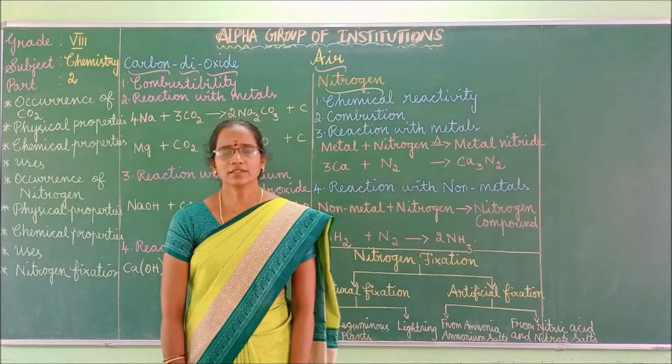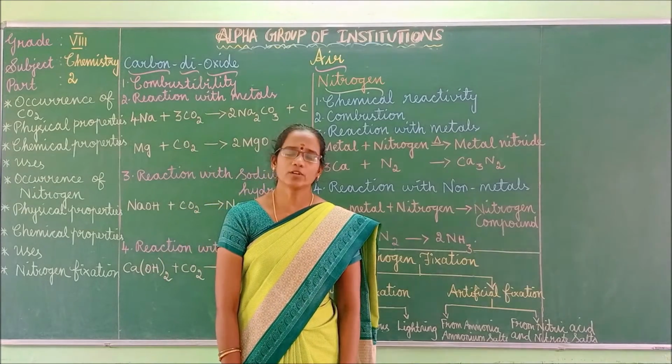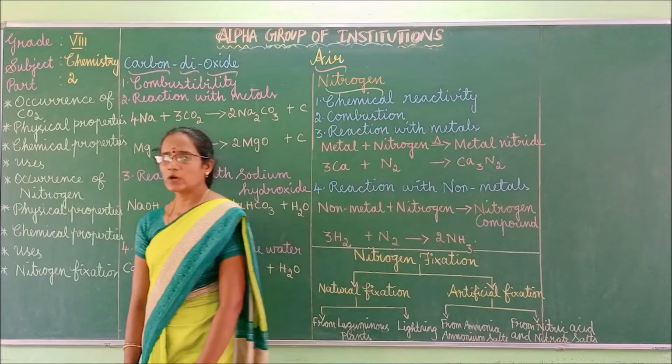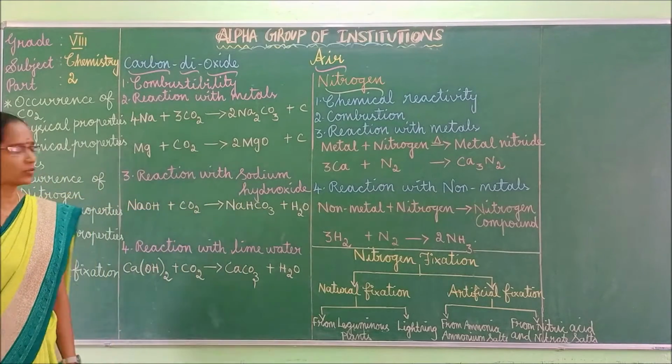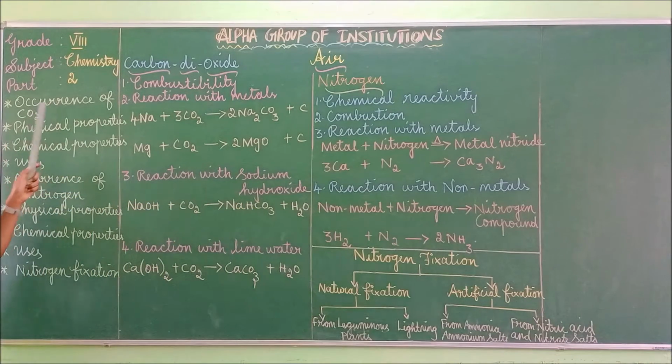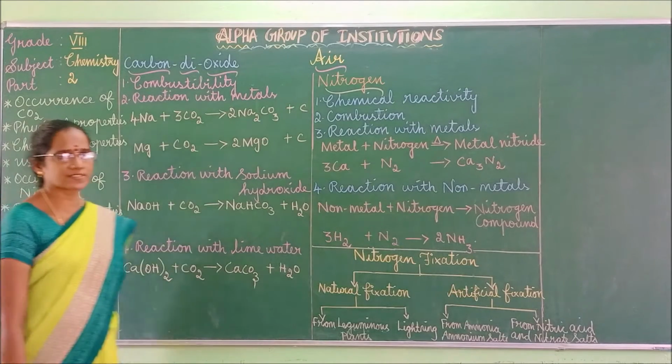Good morning children. This class we are going to learn about carbon dioxide and nitrogen. The occurrence of carbon dioxide, physical properties and chemical properties of carbon dioxide, followed by uses of carbon dioxide. Next, occurrence of nitrogen, physical properties, chemical properties, uses, followed by nitrogen fixation. These things we are going to discuss now.